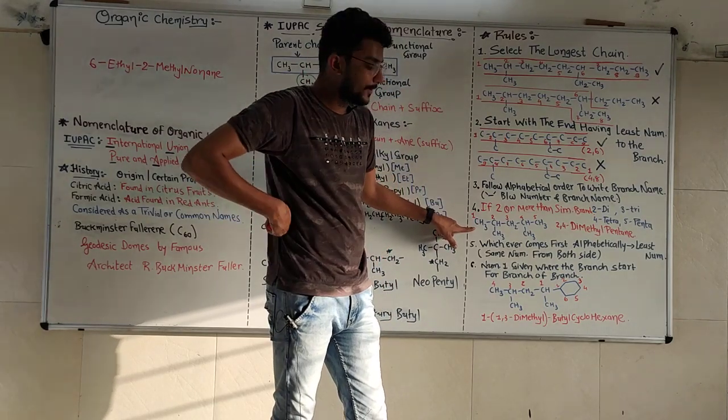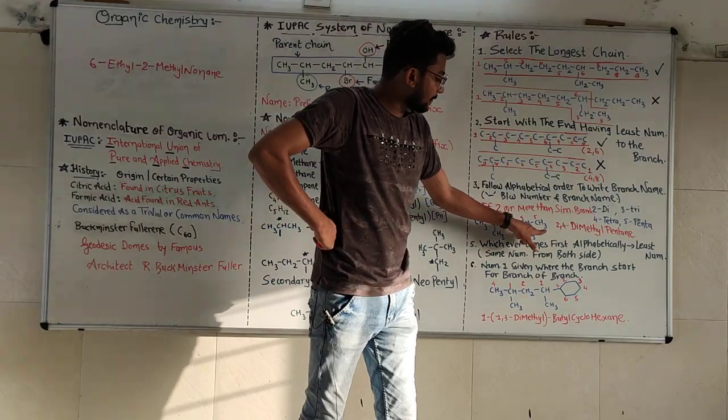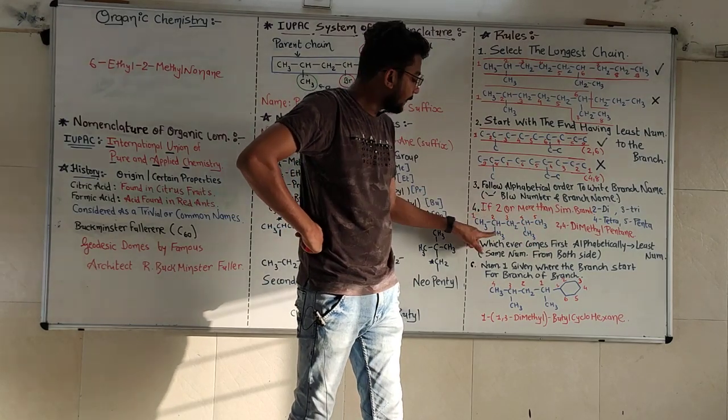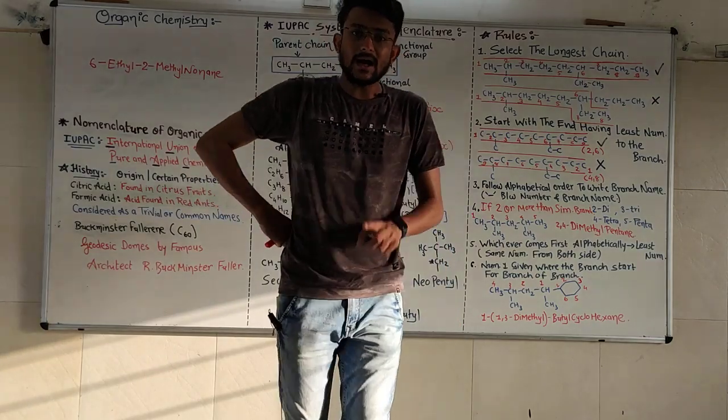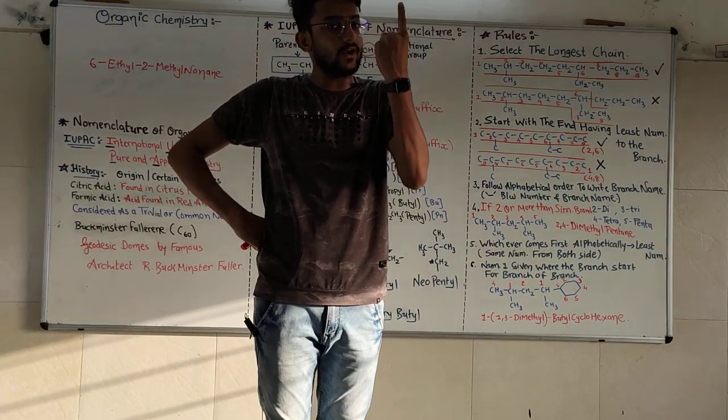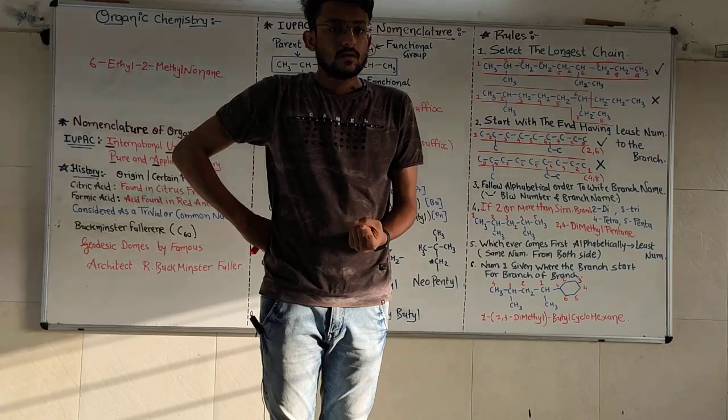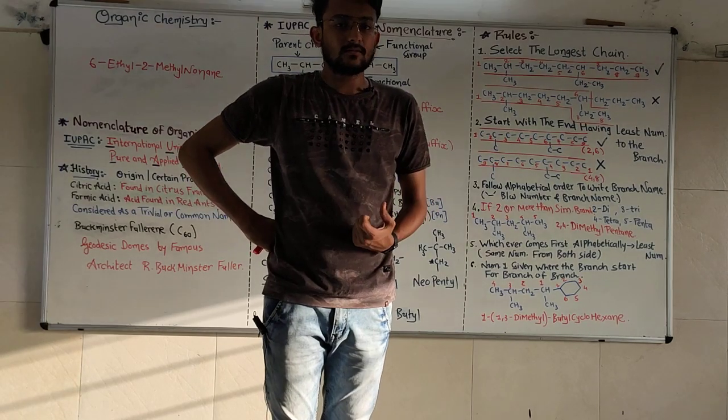Here, look down here: 5 carbon straight chain and 2 branches are there, 1 carbon and 1 carbon. Both branches contain only 1 carbon. So how are we going to write it?